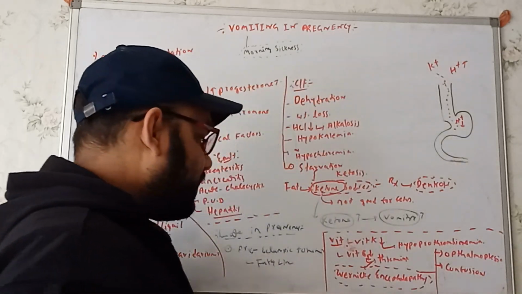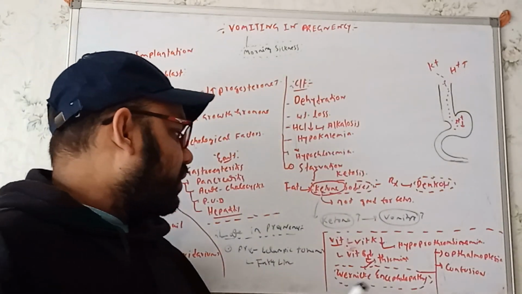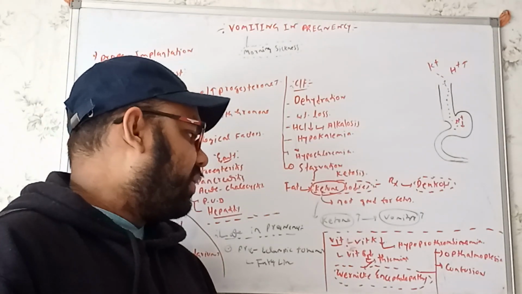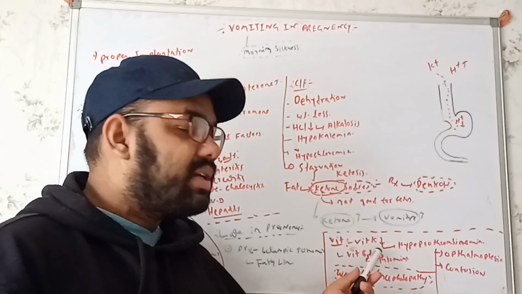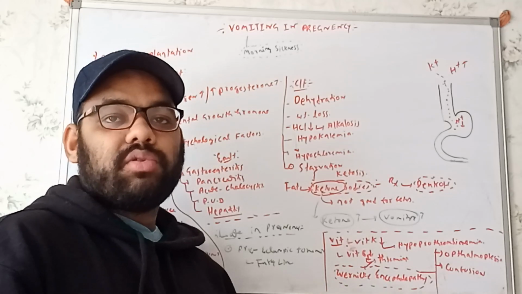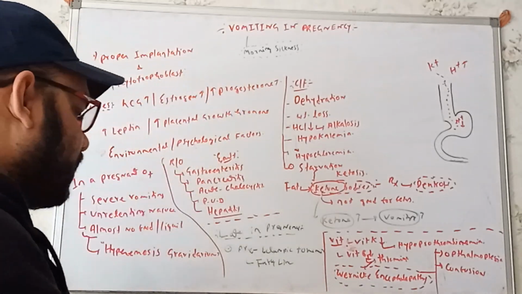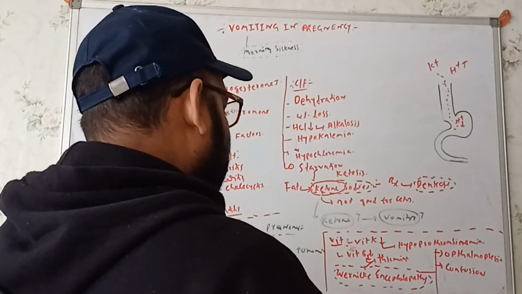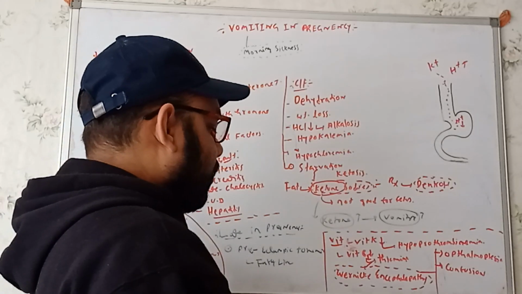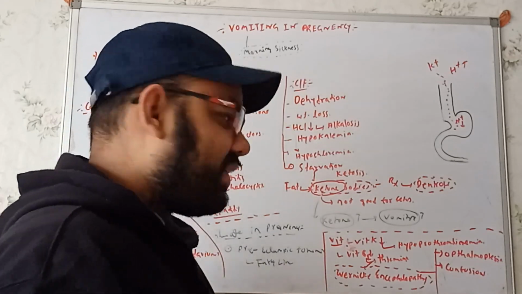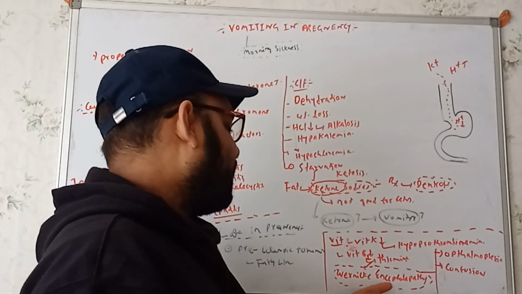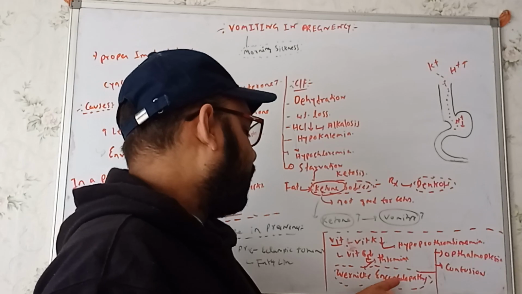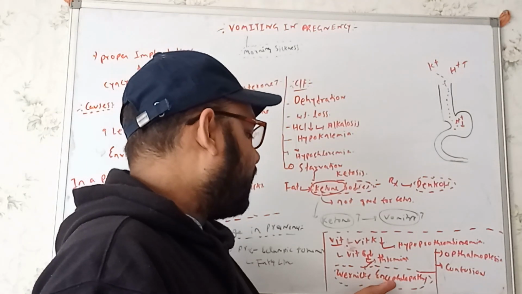Let me repeat it once again. In these cases, we can get to see the vitamin deficiency in terms of vitamin K and vitamin B1. Whenever we get vitamin K deficiency, we see the formation of hypoprothrombinemia, and whenever we get vitamin B1 deficiency, we see Wernicke encephalopathy.